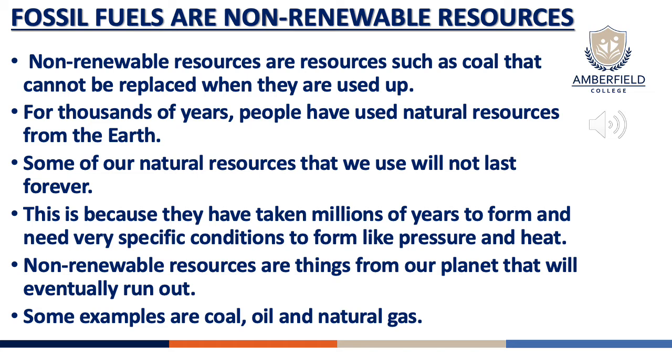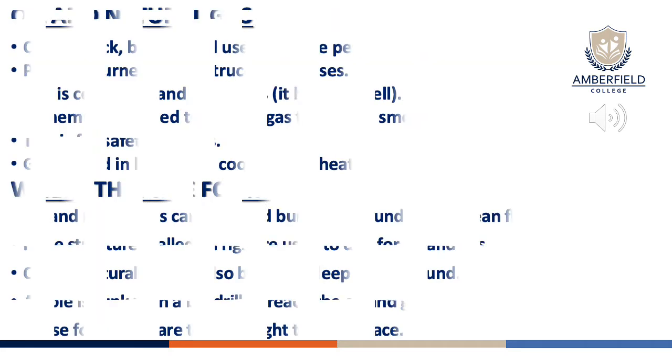So grade 6s, if you understand that non-renewable resources are resources that cannot be replaced when they are used up, then we need to think of renewable resources as resources that can be replaced and won't ever be depleted. Now that you understand a little bit better what a non-renewable resource is and some examples, let's continue.